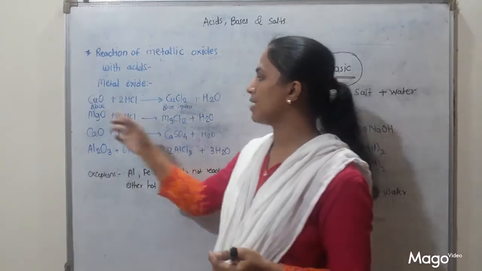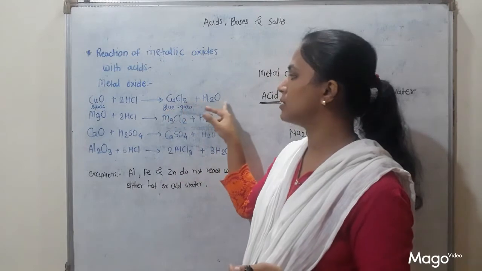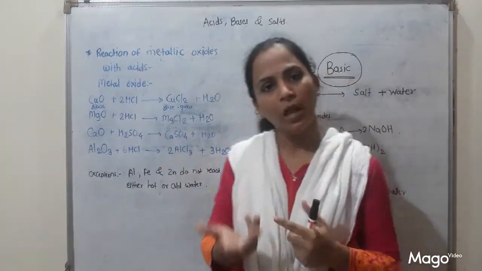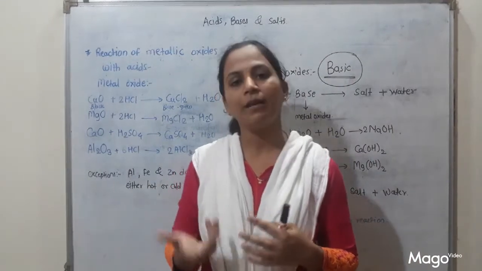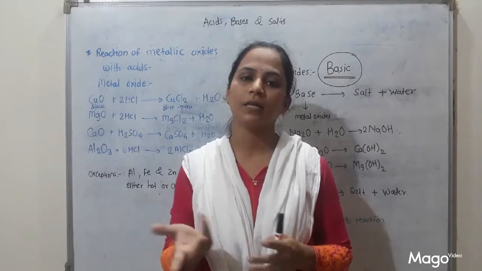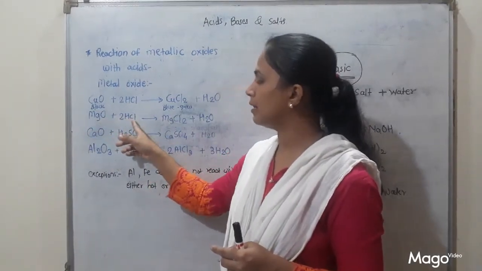So what is the balanced reaction? CuO plus 2HCl gives CuCl2 plus H2O. This is the activity which is given in your textbook. Then we can also see what will happen if we take some other oxides and add some other acids to them. So if we take magnesium oxide and HCl, then what is the reaction?